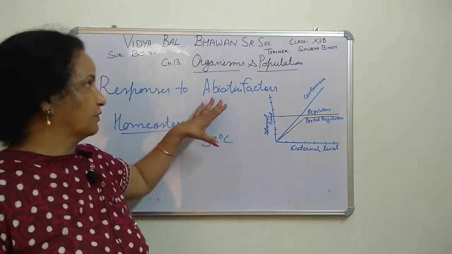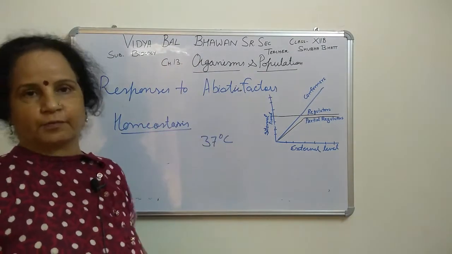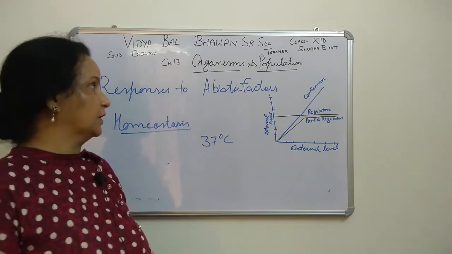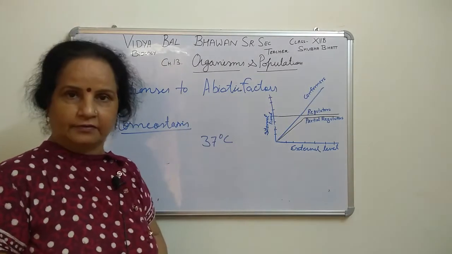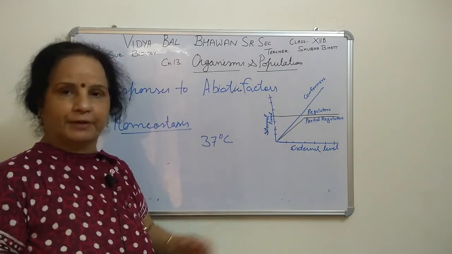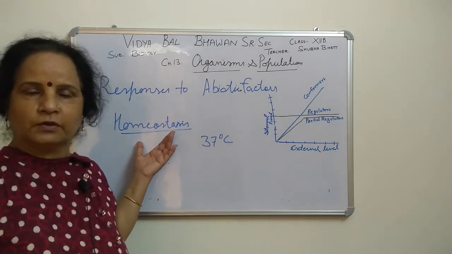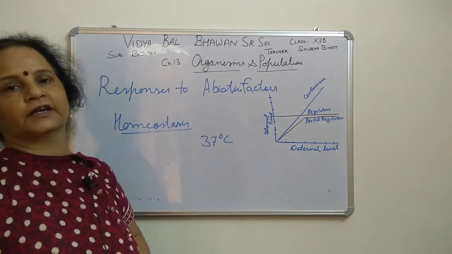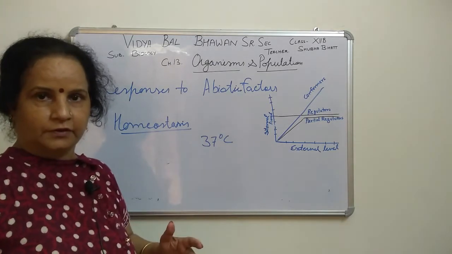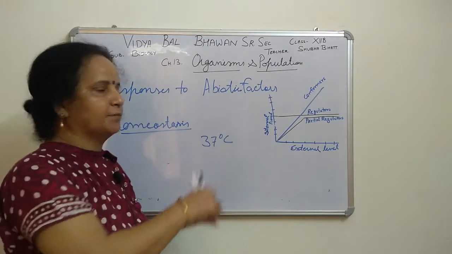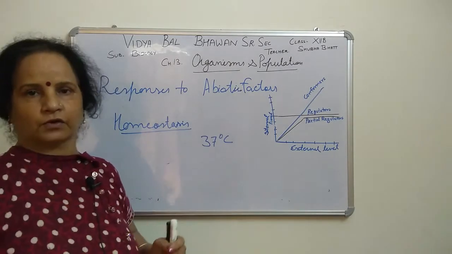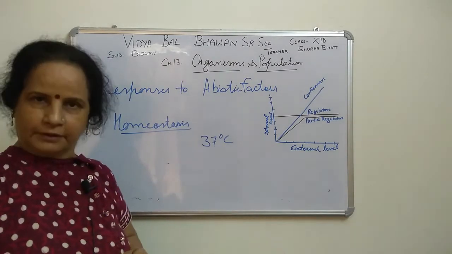This is how they respond to abiotic factors, and we are talking mainly about temperature. In homeostasis we are talking about the tendency to make our internal environment constant, which mainly occurs in higher organisms, mammals and birds.